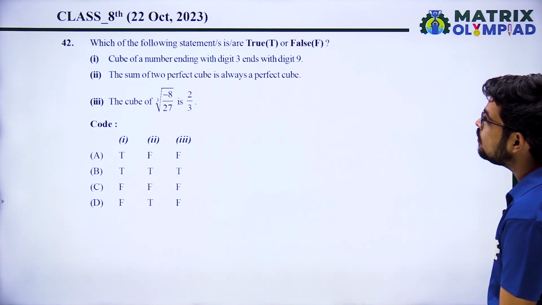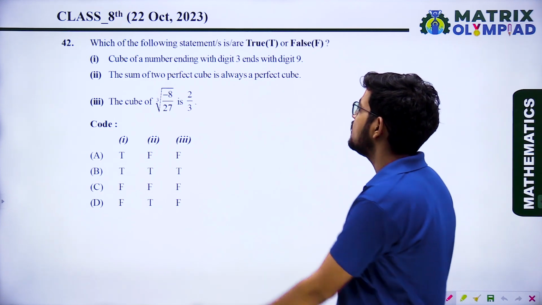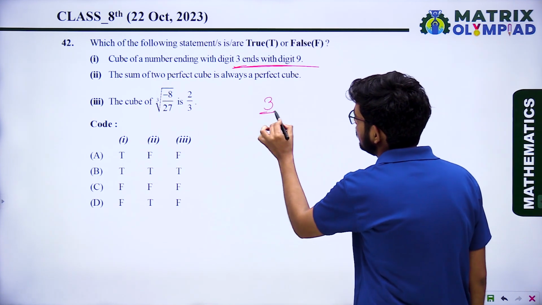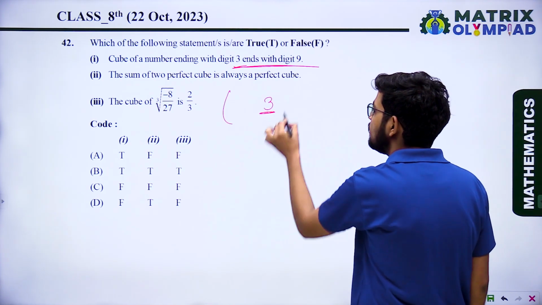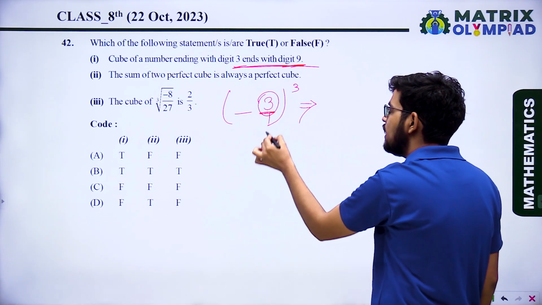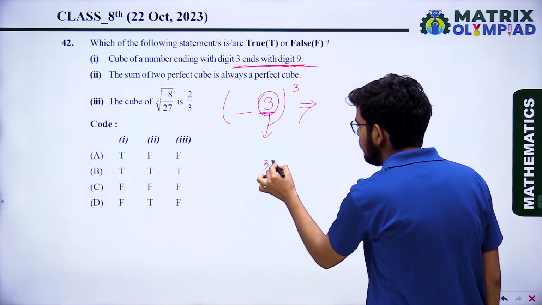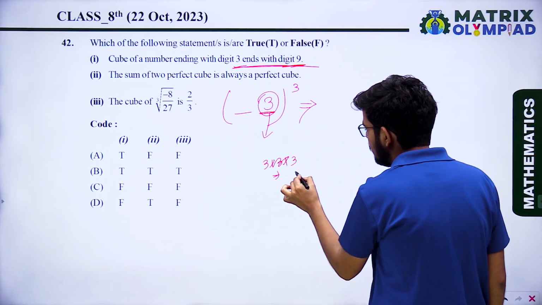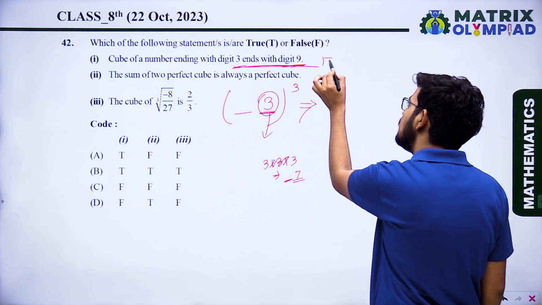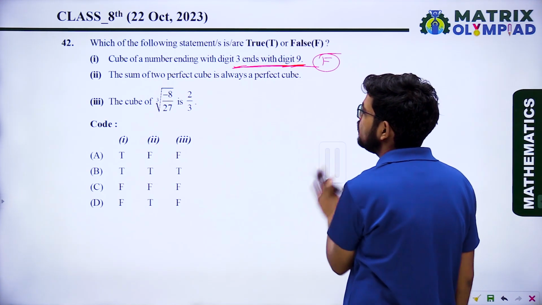Next, 42. Which of the following statements are true or false? Cube of a number ending with digit 3 ends with 9. A number that ends with digit 3, the cube of that number will end with 9. So if unit digit is 3, then the unit digit of the cube will be 3 into 3 into 3. It means unit digit will be 7. So first one is false. Second one is the sum of two perfect cube numbers is always a perfect cube.